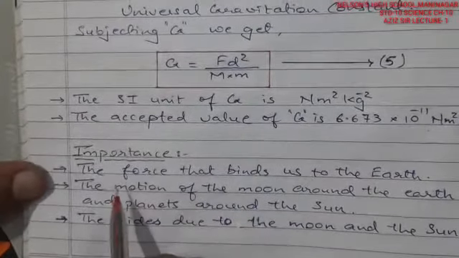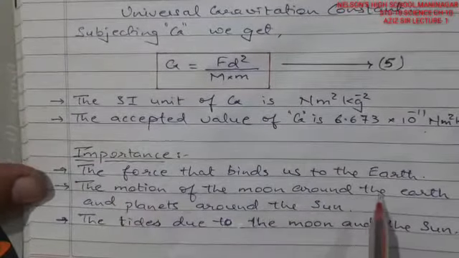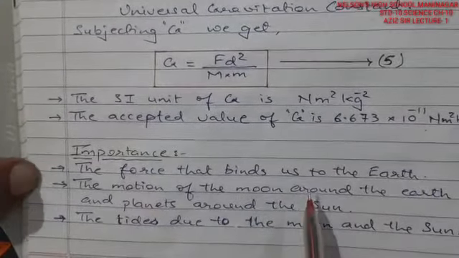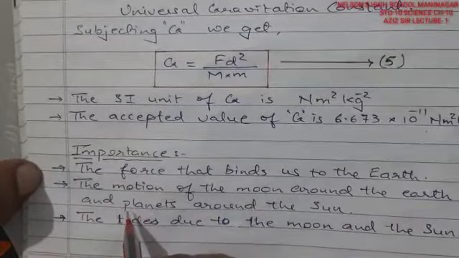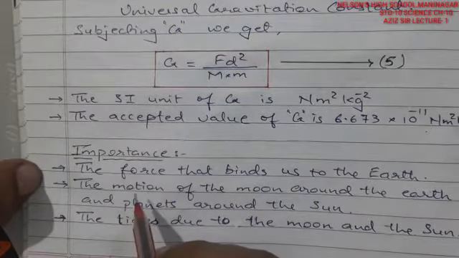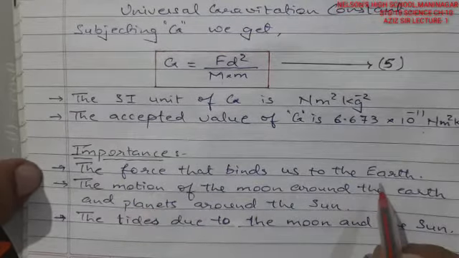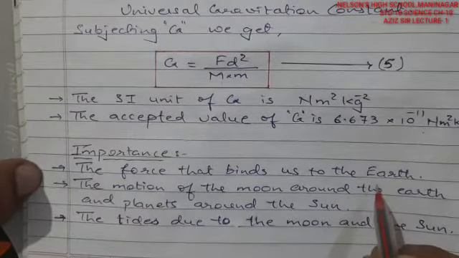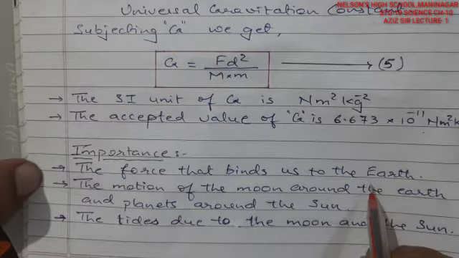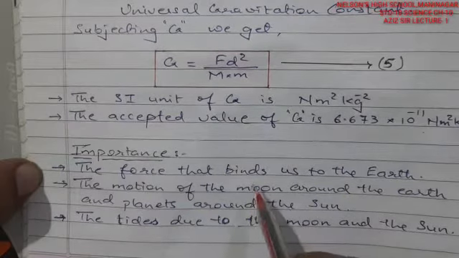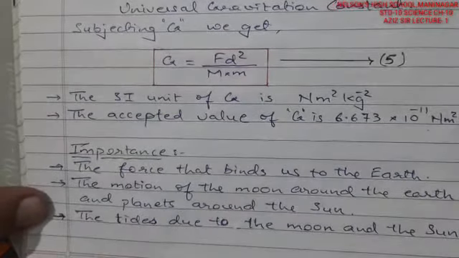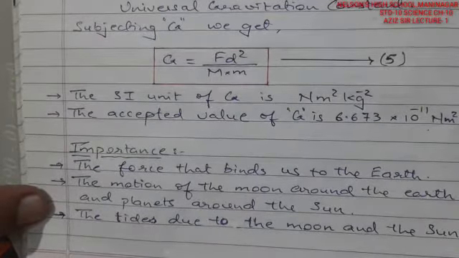Now the importance of this force is that it is the force that binds us to the earth, the force of attraction. The earth is pulling us. We are an object with small mass m, and the earth is an object with capital mass M, which is big compared to us. So it is pulling us and binding us towards the earth. Almost all the objects present on the earth are bound by the earth.